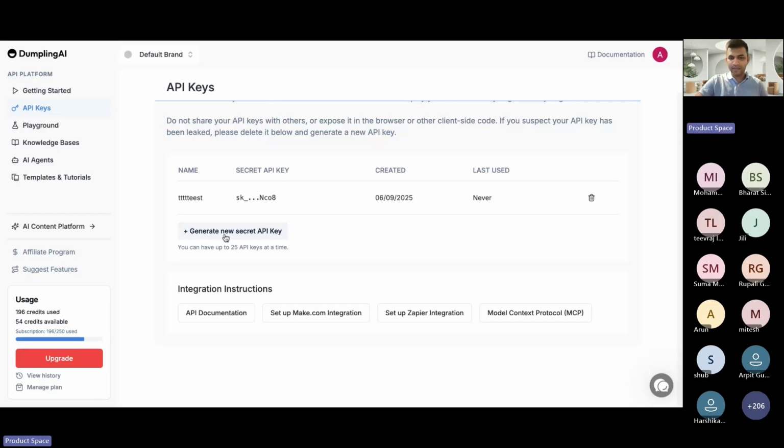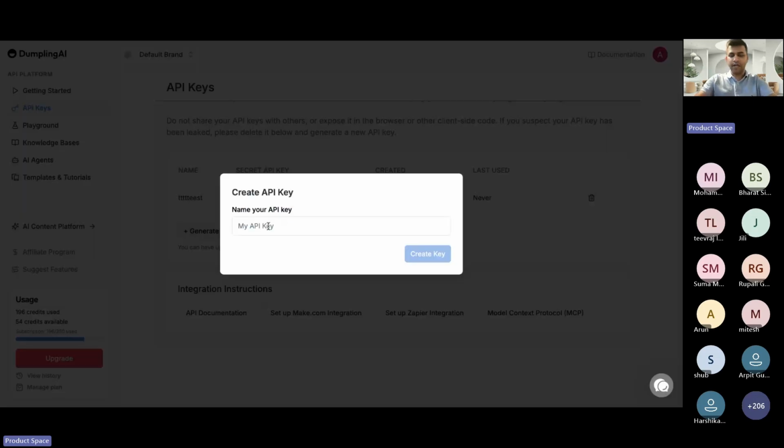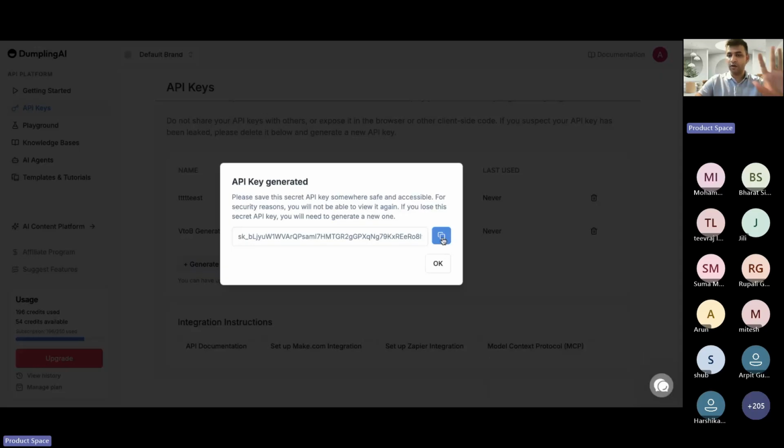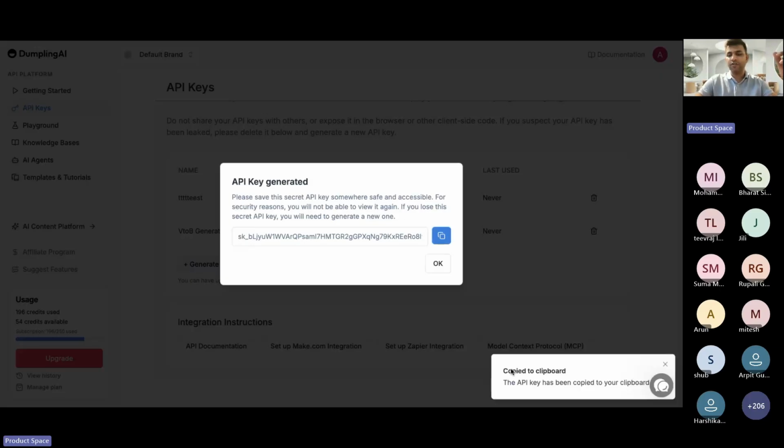Awesome. So now here you would see this button. Find this generate new secret API key. Click on this and give it some name. Let me give it V2B generator. Okay, that's quick. Now it'll give you this API key. Copy this, because if you don't copy it from here, you'll not be able to copy it again. You'll have to create a new one. Just click on this and it'll give you copy to clipboard.